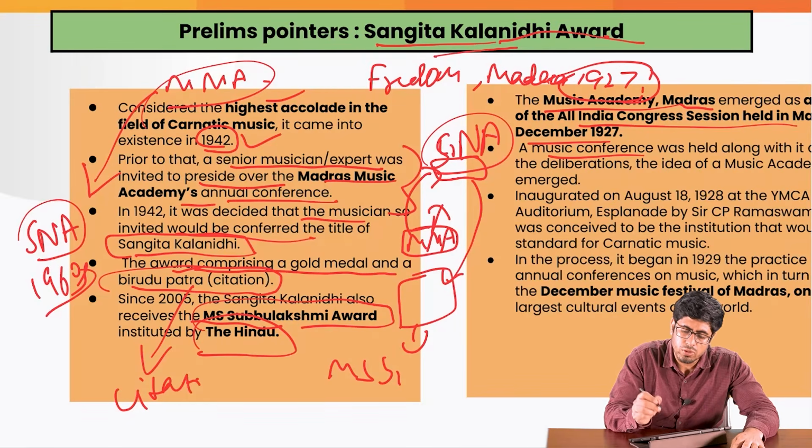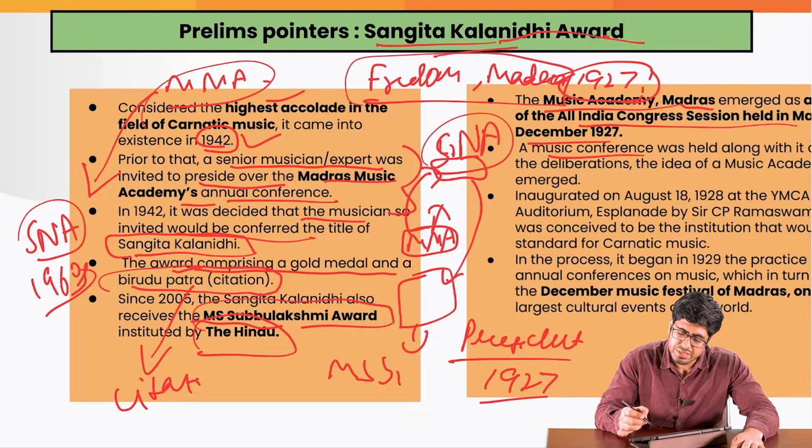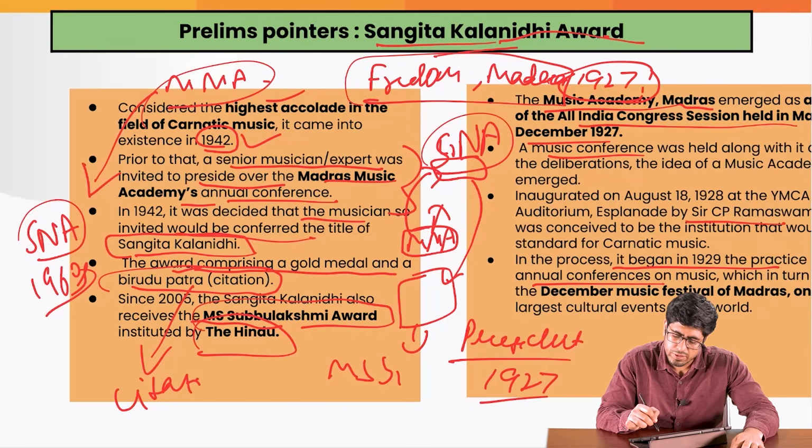For your homework, please tell which freedom fighter was the president of this Madras session of Congress of 1927. It was actually initiated by Sir C.P. Ramaswamy, who was not the president. There was somebody else. You have to write that down in the comment. In the process, it began in 1929, the process of annual conferences, and they also celebrate a December music festival in the city of Madras.